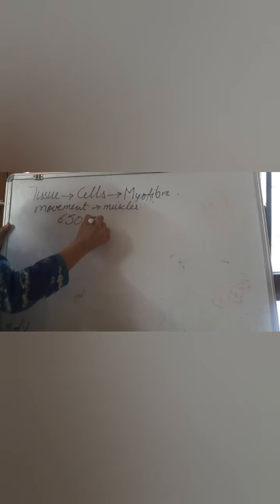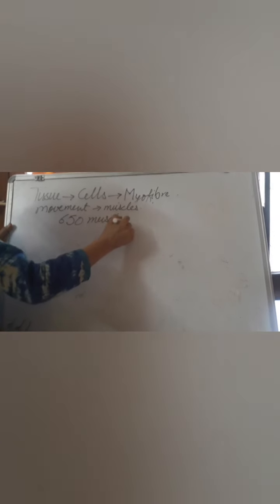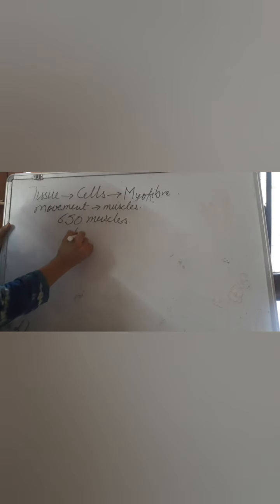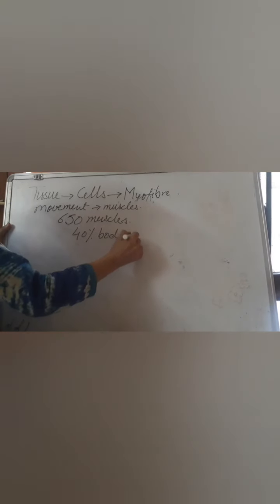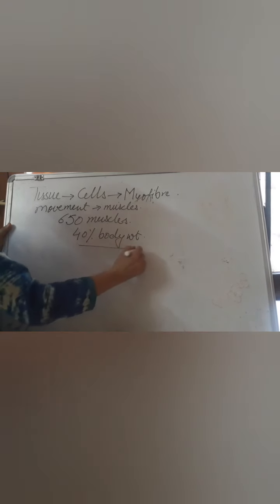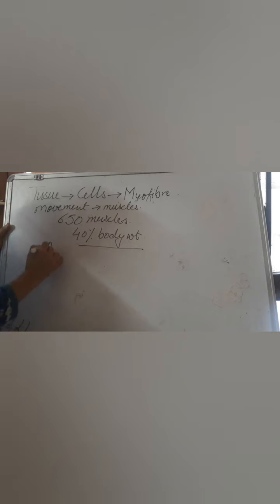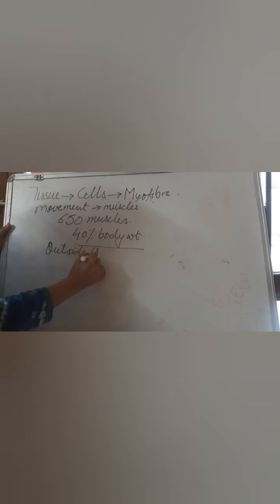Muscle means movement, or you can say movement means muscles. There are 650 muscles present in our body. It means 40% of our body weight is constituted by the muscles. These muscles are present in the external or visible parts as well as internal body parts.